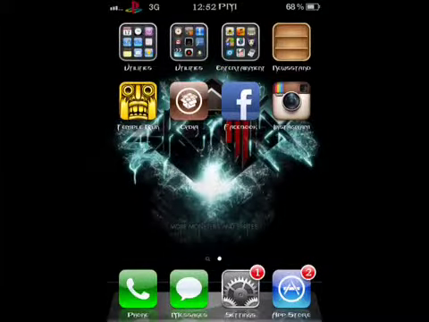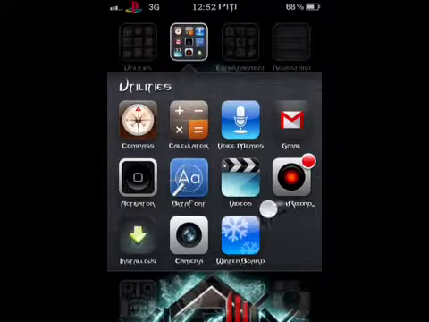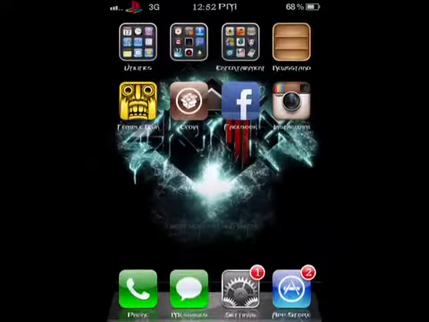YouTube, and today I'll be showing you how to change your slider knob to custom images and logos. All you need for this is a jailbroken iDevice, the app Winterboard right here, and you will need to download a slider of your choice.